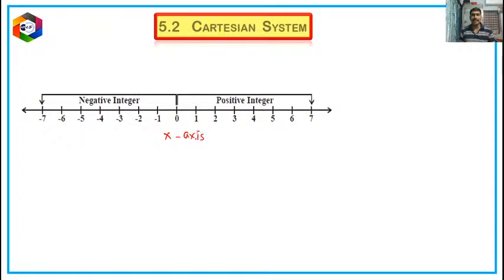X-axis. What does x-axis mean? The horizontal reference number line in the plane is called the x-axis. The midpoint, or the middle value, is denoted as 0. On the right-hand side, positive numbers are denoted with equal intervals. On the left-hand side, negative numbers are denoted with equal intervals. So this is the horizontal reference line.